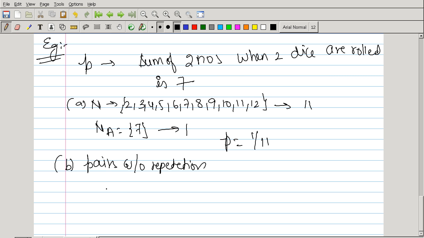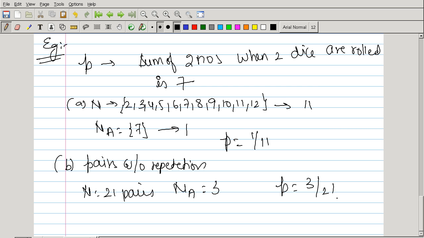So there would be 21 pairs, of which 3 are favorable. So the probability that I define is 3 by 20, and the one that I come up with is 3 by 21. If you observe, the answer is quite different from what you got in part A, because by defining the value of n in two different ways, I am getting two different probabilities.